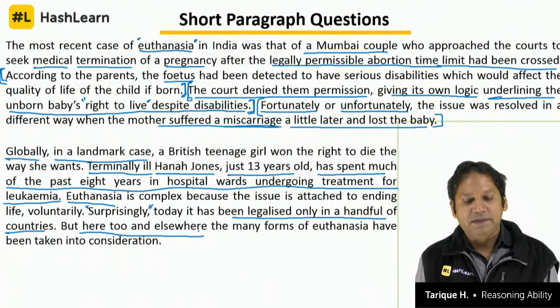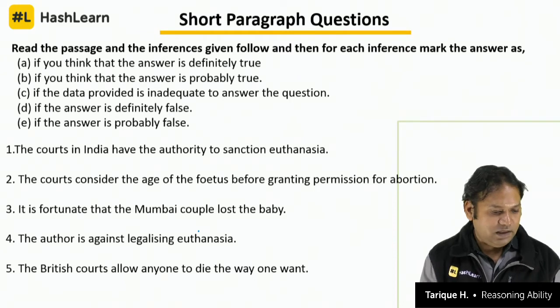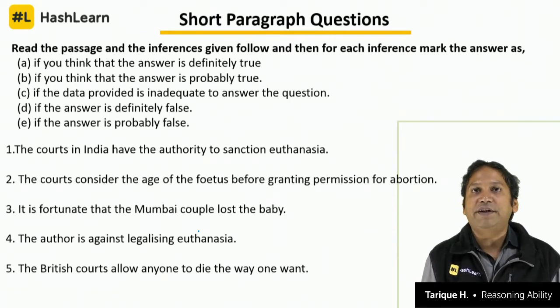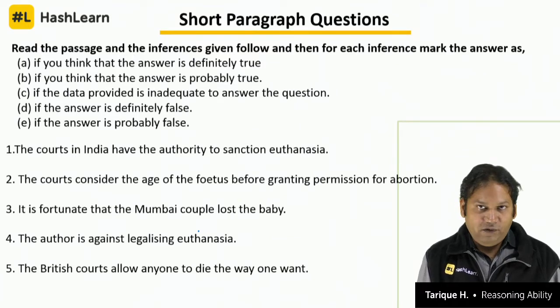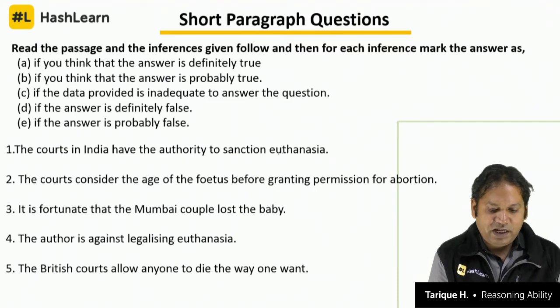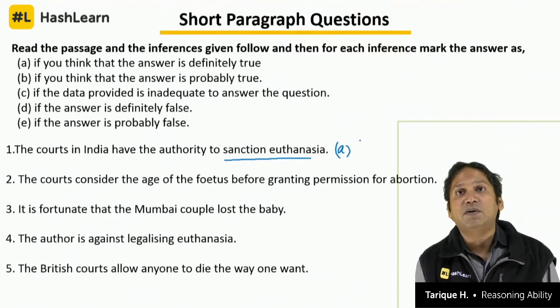It's a long reading passage. Let's look at the questions here. We'll mark the answers A, B, C, D. The drill is clear: A definitely true, B probably true, C not possible to determine, D definitely false, and E probably false. The courts in India have the authority to sanction euthanasia. Very, very clear. That is why the couple had approached the court.